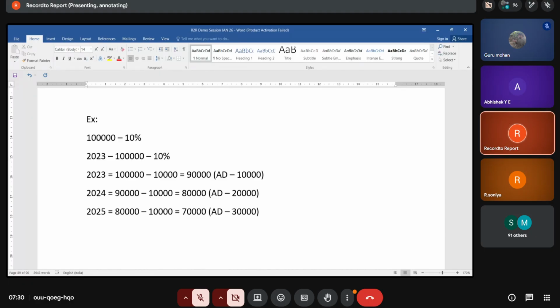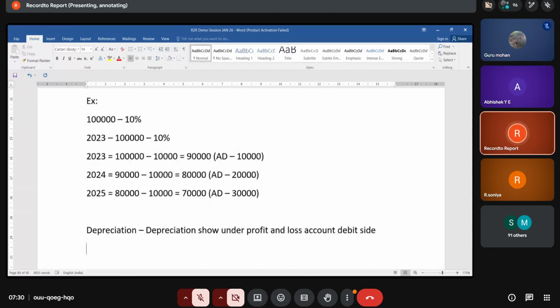What is the difference between depreciation and accumulated depreciation? Depreciation is charged monthly or according to the accounting period. It is shown under the profit and loss account on the debit side, as an expense every month.